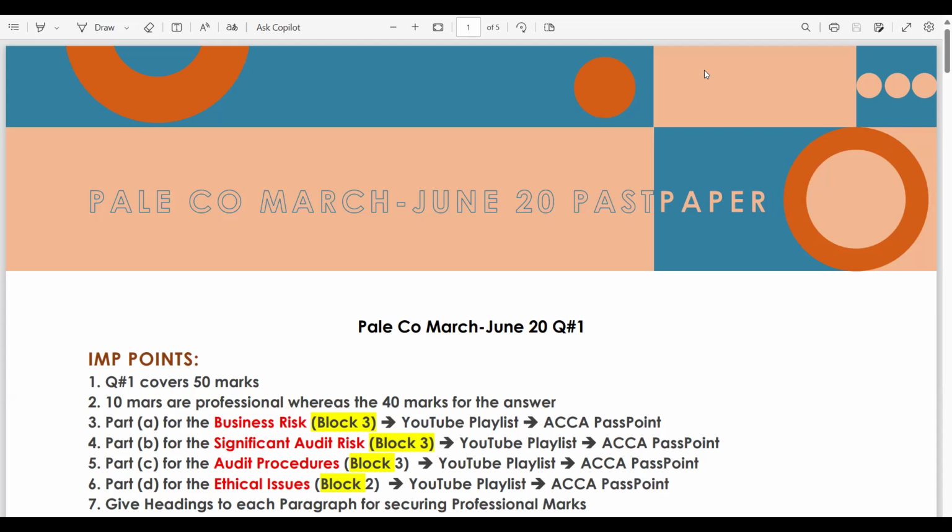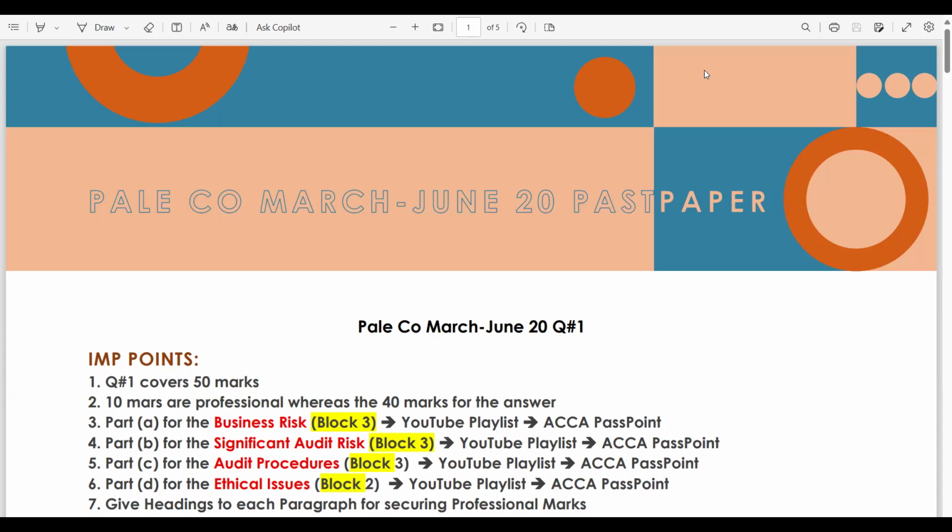You should also be aware that the management team is planning for Pale Company to achieve a stock market listing within the next 2 years. So it means Pale Company is also considering becoming a listed entity within the next 2 years.